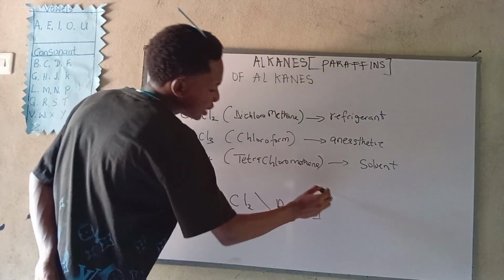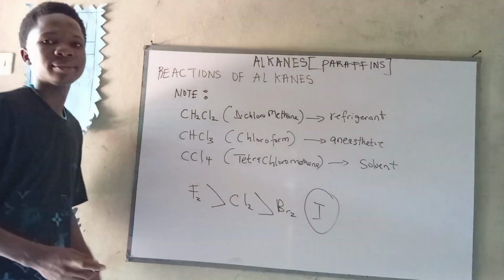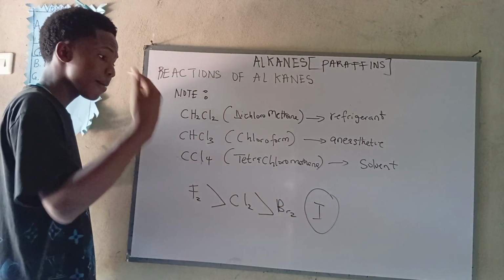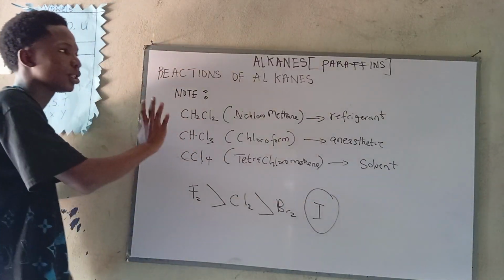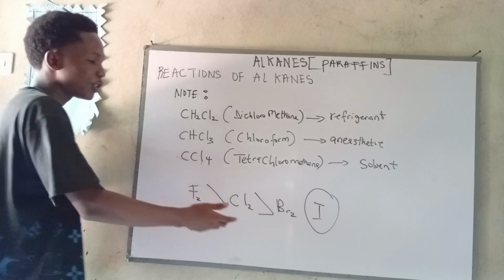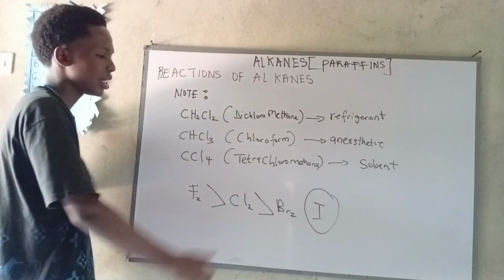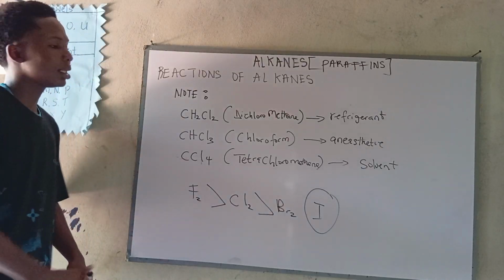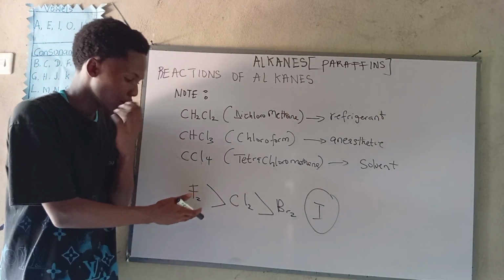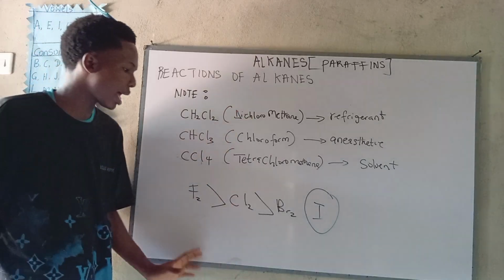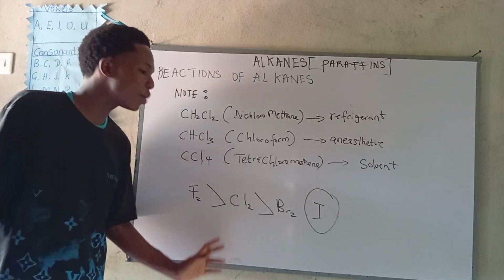Now iodine is the bad egg. It's not reactive. If you remember, I said that iodine does not react. It does not undergo iodination. Like the way we have chlorination and bromination, we don't have iodination. So we only have chlorination and bromination. That you should note. Fluorine is the most reactive towards alkanes, then chlorine, before we have bromine.